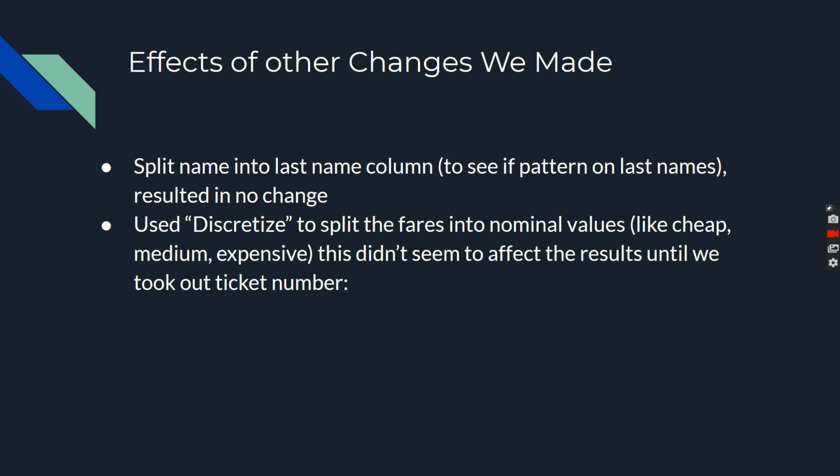Since the fares were a continuous number, we discretized them, broke them into several categories, essentially high, medium, and low, but a few more categories than that. This did not seem to improve the results. In fact, at first it didn't do anything, and then after removing ticket number, it actually made the results slightly worse. So we did not keep this change.